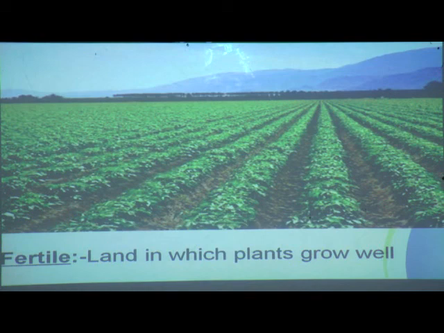Fertile land is land in which plants grow well. See children, so beautifully the farm is. Yes, greenery everywhere. Right children? So this type of land is very suitable for cultivation.